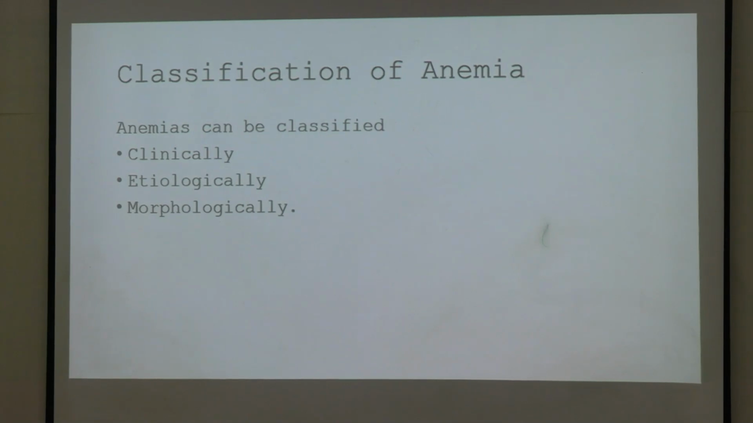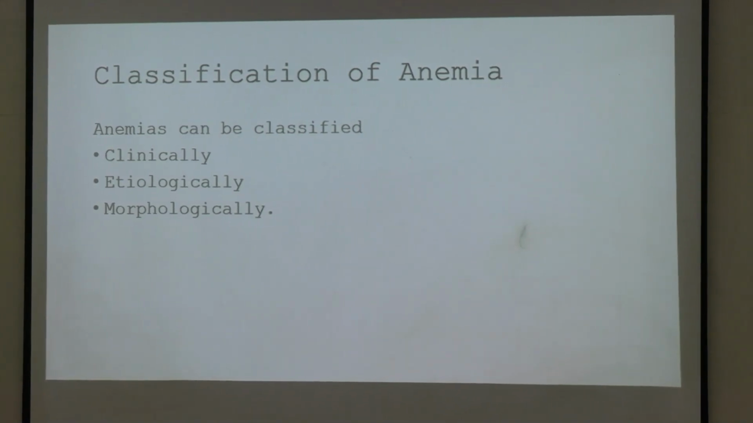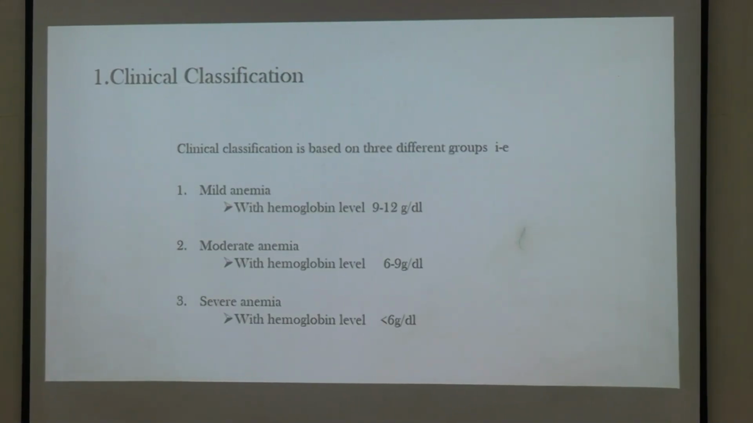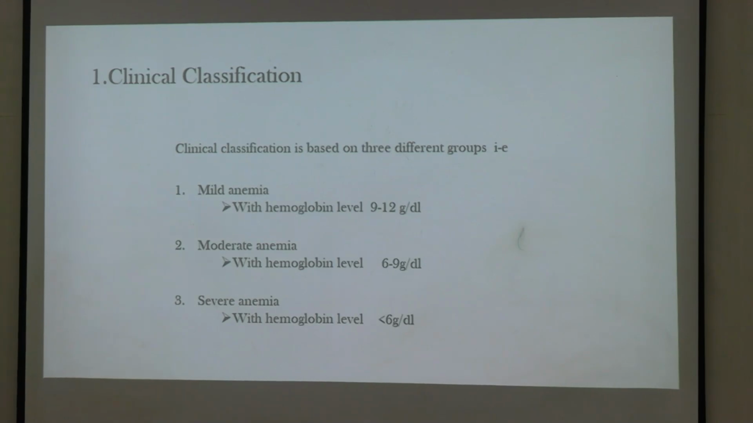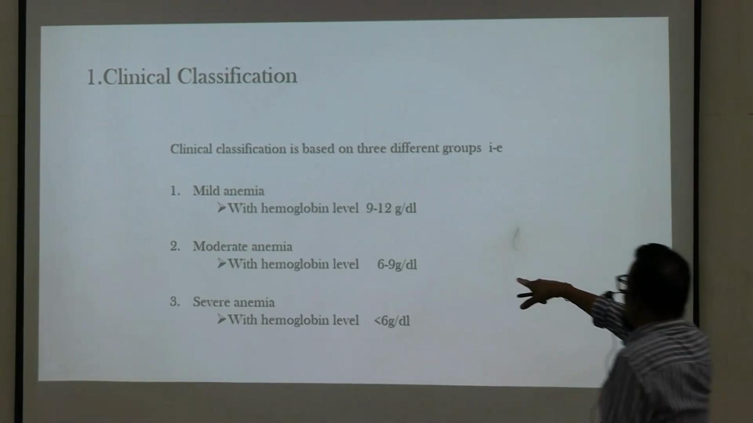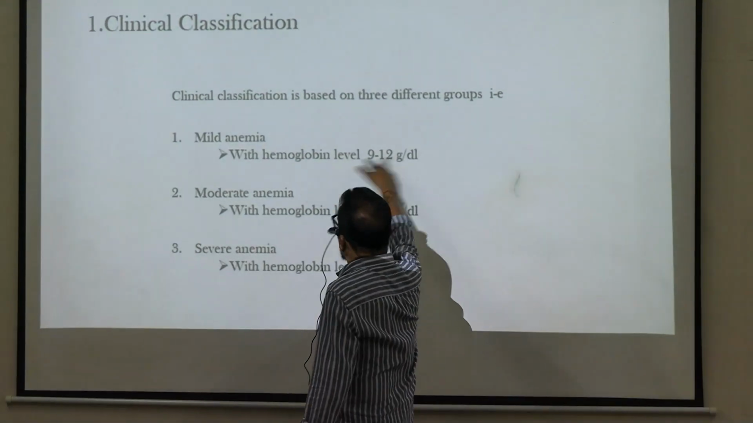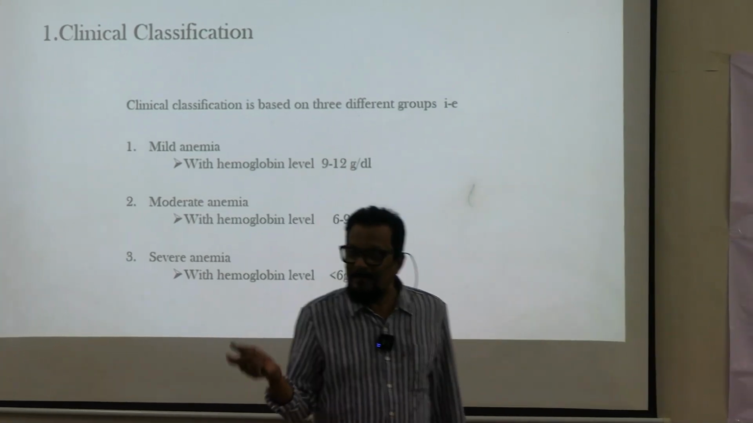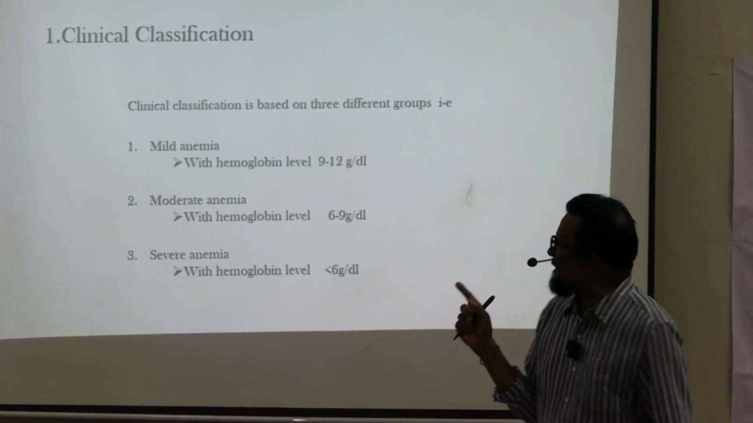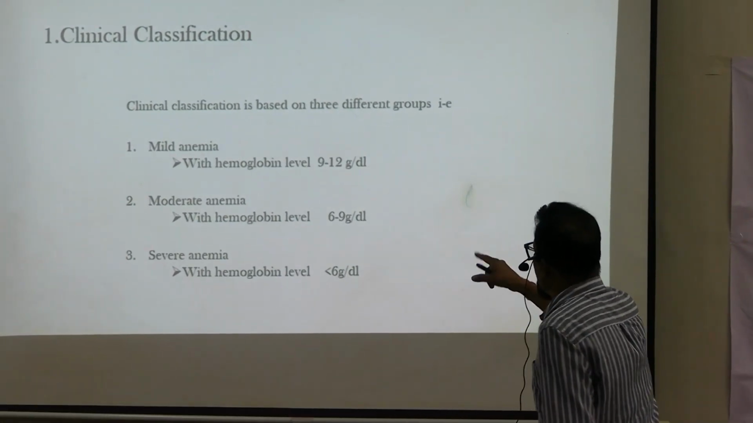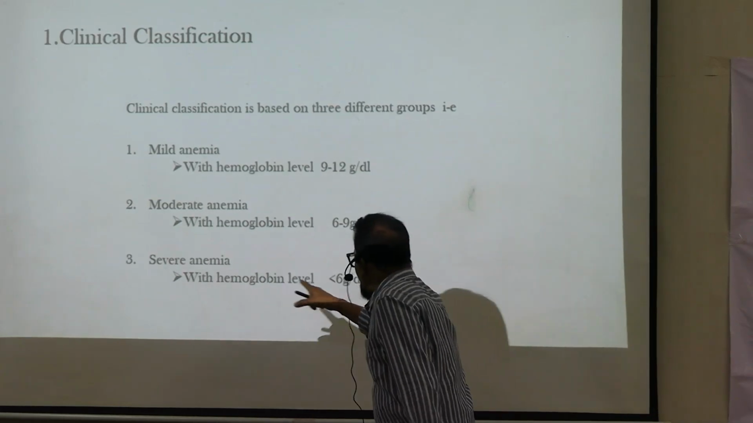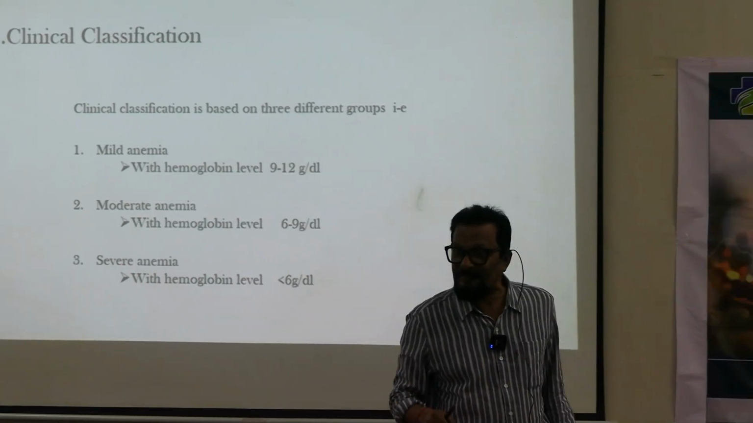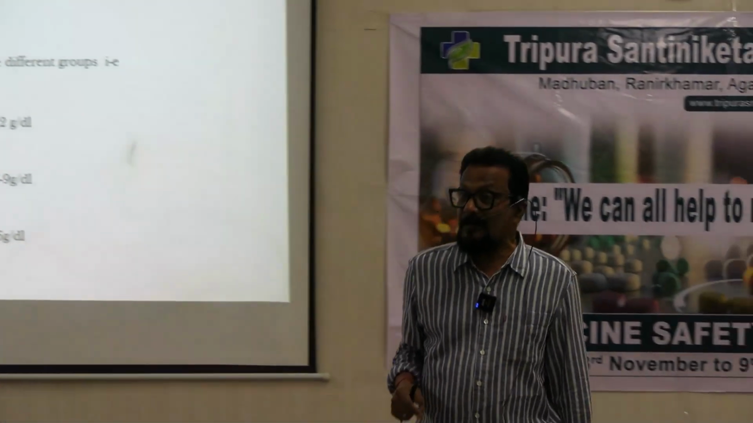The first way of classifying anemia is clinical classification. How do we classify it? There is mild anemia when hemoglobin concentration is 9 to 12 gram percent. If it is 6 to 9, it is moderate. And if it is below 6 gram percent, then it is severe.